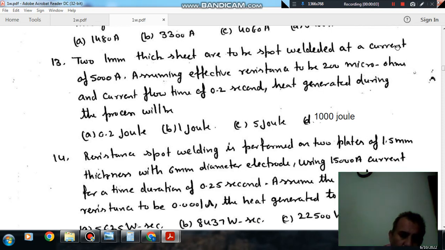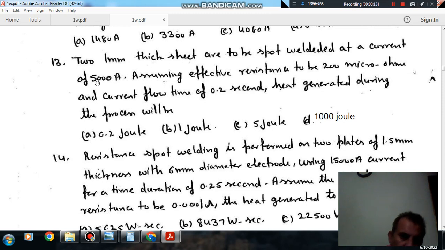Hello, welcome again. We are solving some questions of production engineering or manufacturing science. The topic is welding or joining processes. Question number 13: two 1 mm thick plates are to be spot welded at a